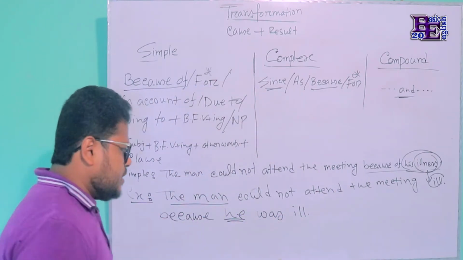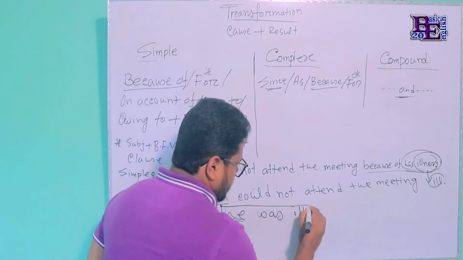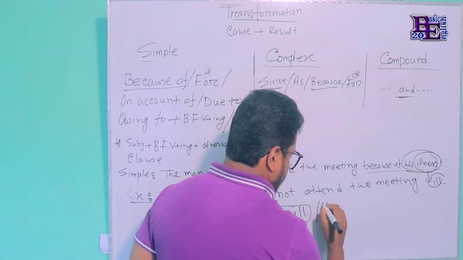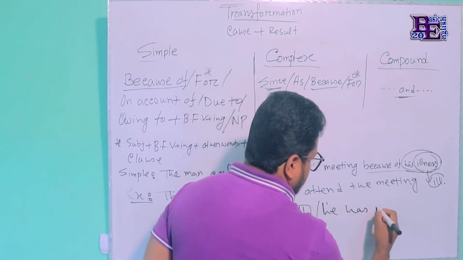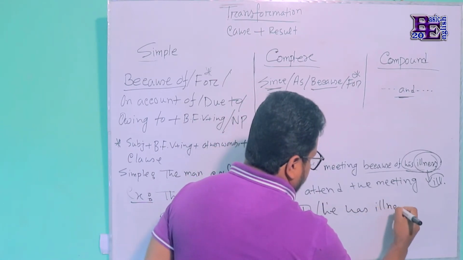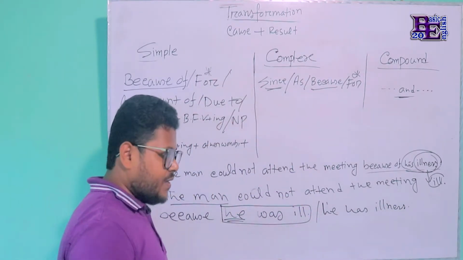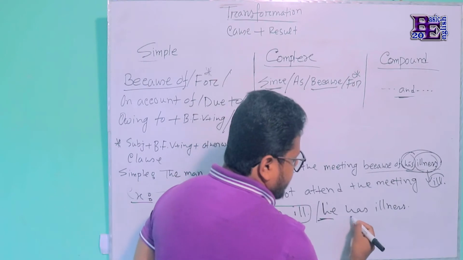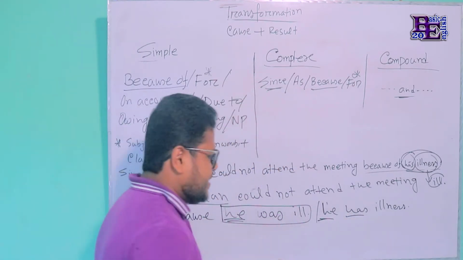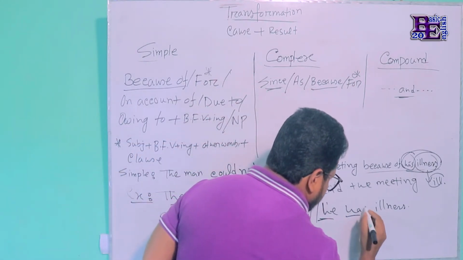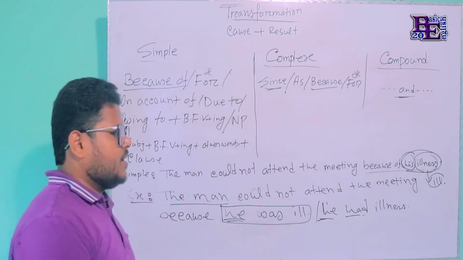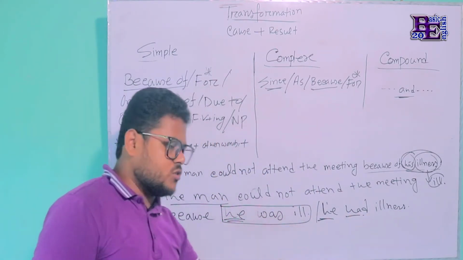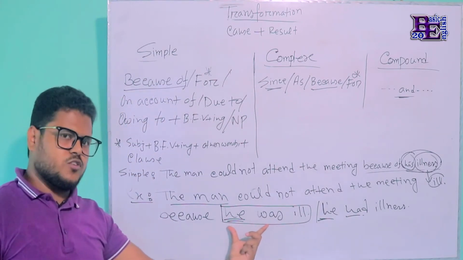Or you can use it like this. Instead of this part, you can use he has illness. Only his has become he. Sorry, it's a mistake, it will be had, not has, because he had illness. You can write this part or this one, both of them are right.